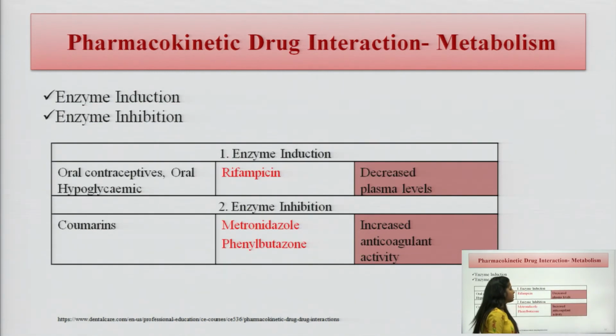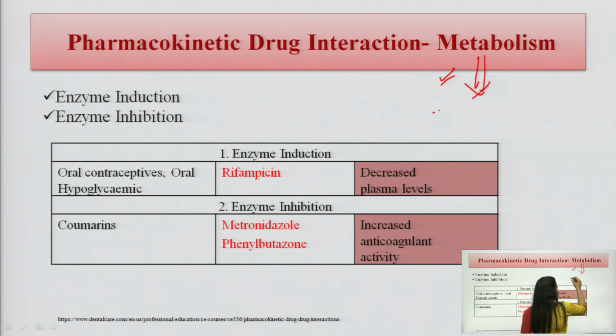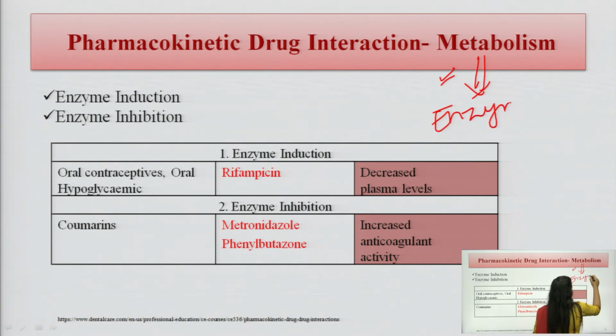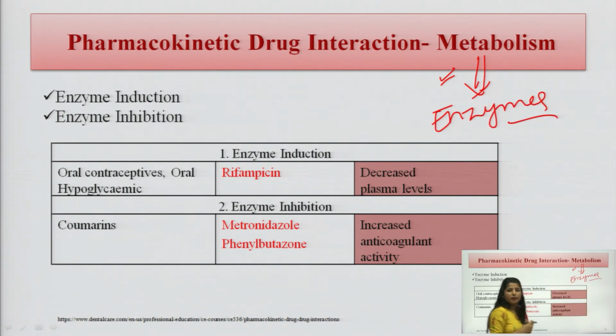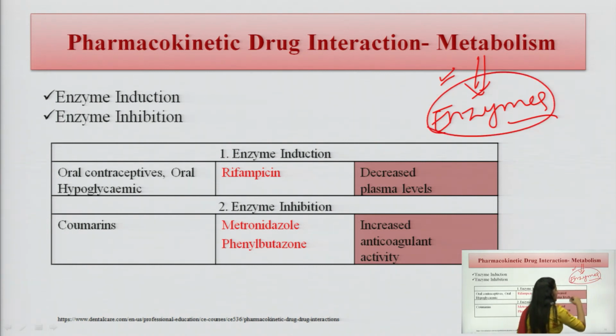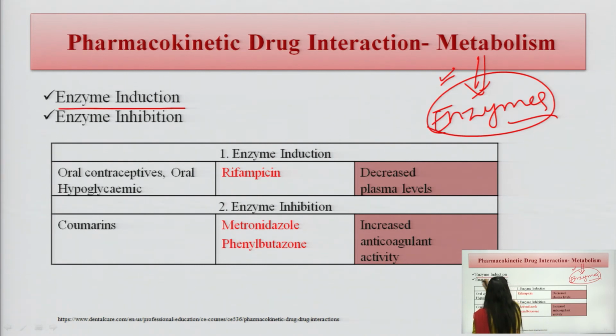Another is the metabolism, how we can reduce the metabolism or increase the metabolism. There are some of the interactions. See, in the metabolism, the main role is of enzymes, because the enzymes are responsible for the metabolism of drugs or any of the substances. Now if the level of the enzymes is increased or decreased by any of the drugs or any of the substances, then the drug interaction happens. So we can say there are two scenarios here, enzyme induction or enzyme inhibition.